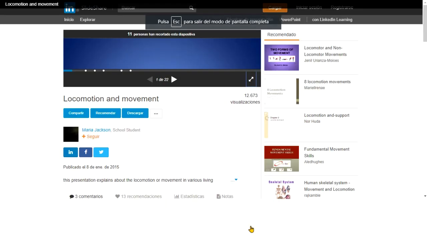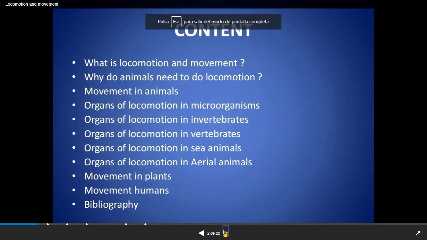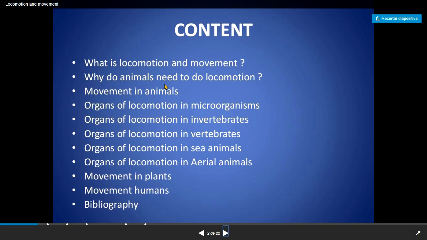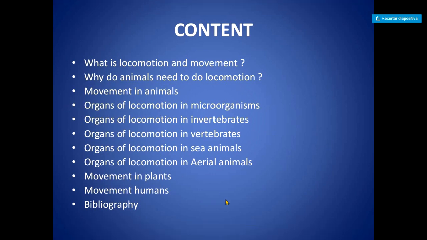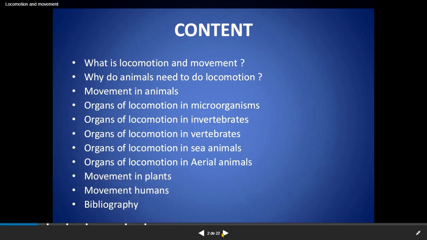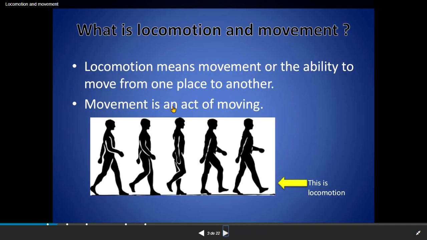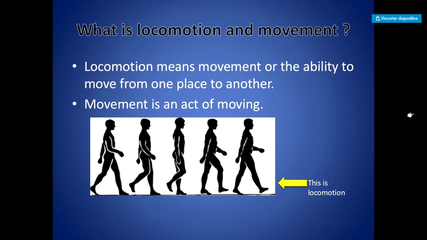Locomotion and movement. Well, we will have basically a review about the locomotion and movement in animals, land animals, flying animals, and we're going to speak a little bit about the sea animals. Now, what is locomotion in a basic definition? Well, it means movement or the ability to move from one place to another.